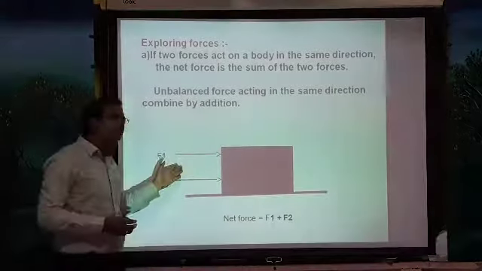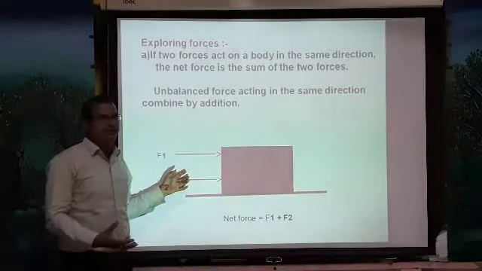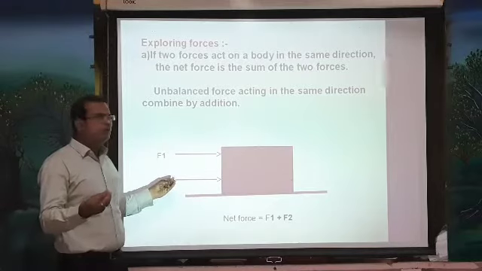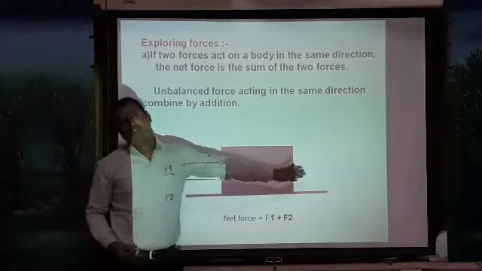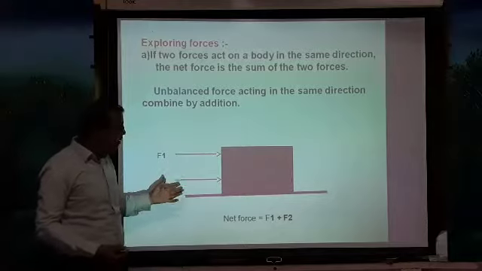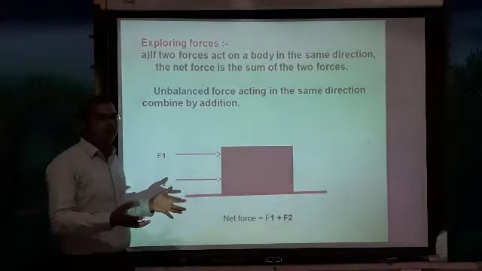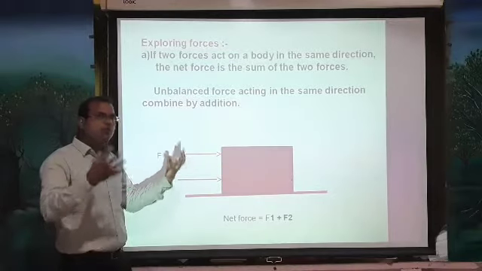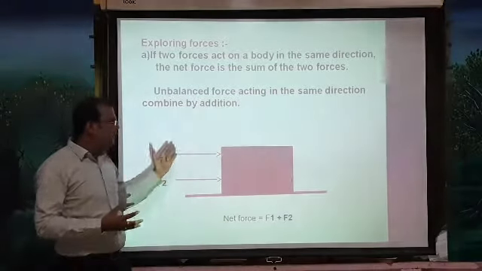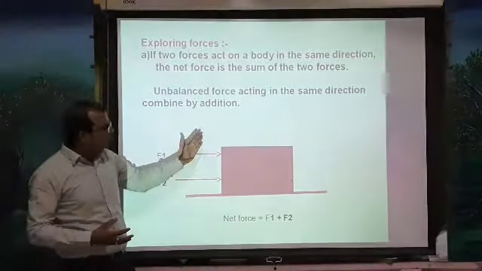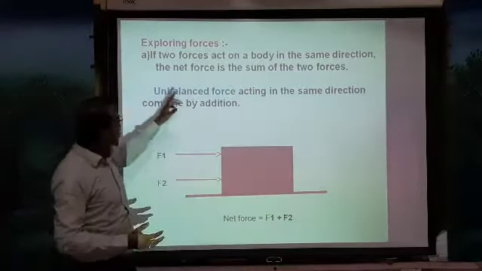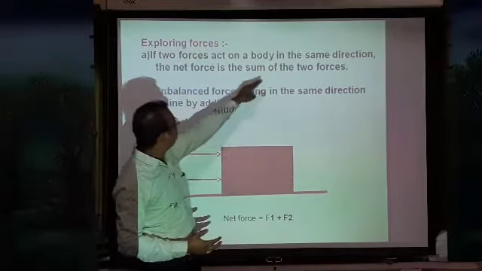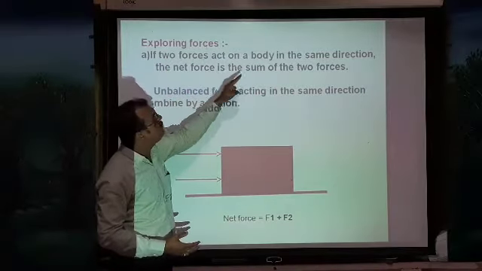In case there are 6 members here, then what happens? Within a very short amount of time, they are able to move the box to that particular place. Why? Because all 6 members add their own force. Due to all those forces, the box moves. So if two forces act on a body in the same direction, the net force is the sum of the two forces.